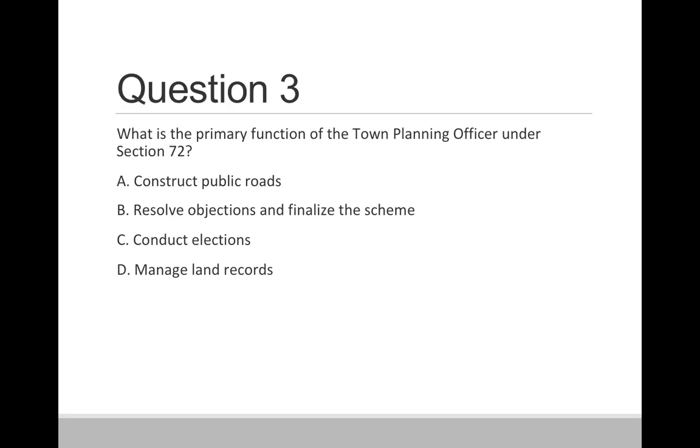Question 3. What is the primary function of the town planning officer under section 72? Option A, construct the public roads. Option B, resolve objections and finalize the scheme. Option C, conduct election. And option D, manage land records. So the correct answer is option B, that is, resolve the objections and finalize the scheme.